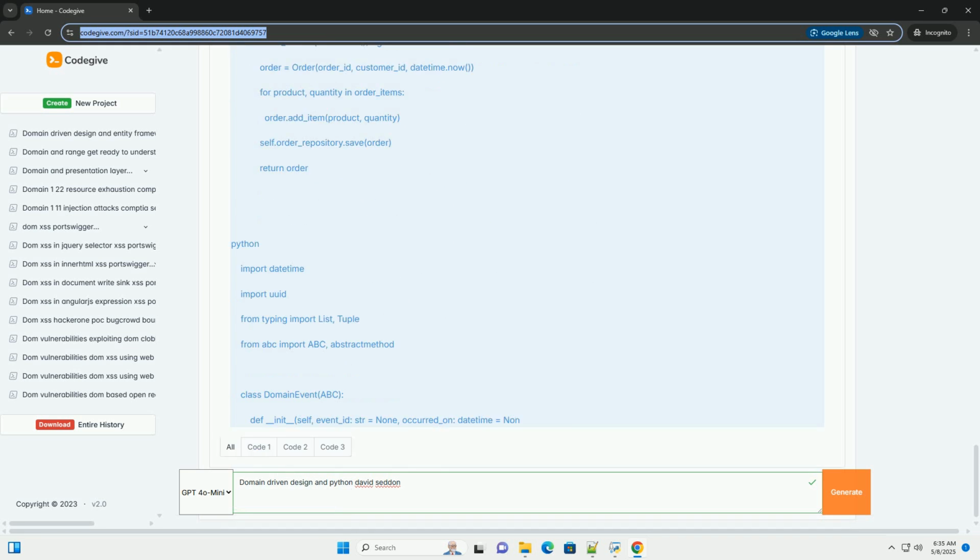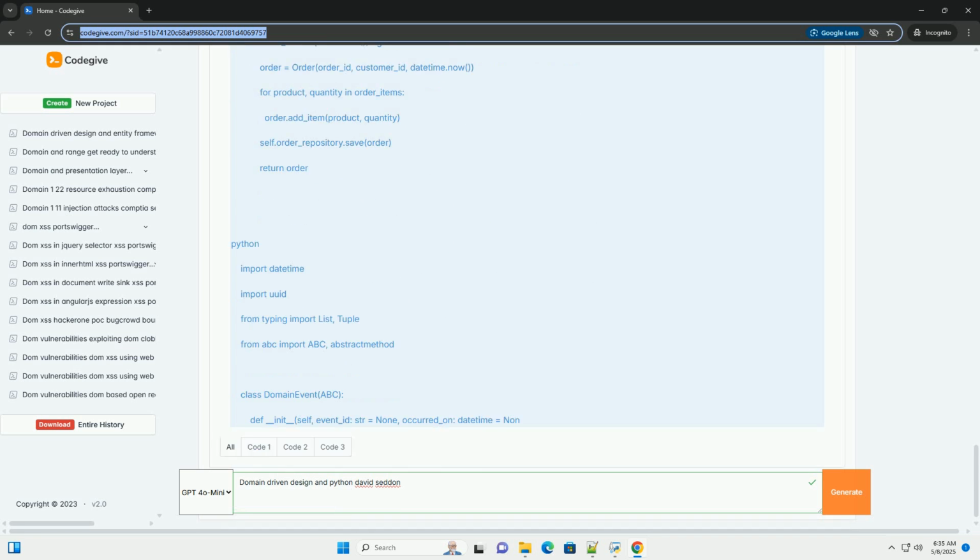Aggregates and aggregate roots. An aggregate is a cluster of associated objects that are treated as a single unit for data changes. The aggregate root is the single entry point for interacting with the aggregate. It ensures consistency and enforces business rules. For example, an order might be an aggregate root, containing order items, shipping address, and billing address. You should only interact with the aggregate through its root.